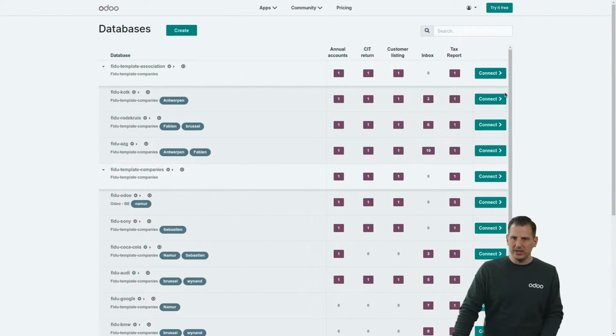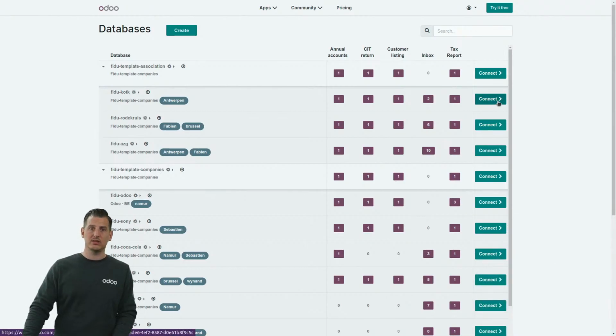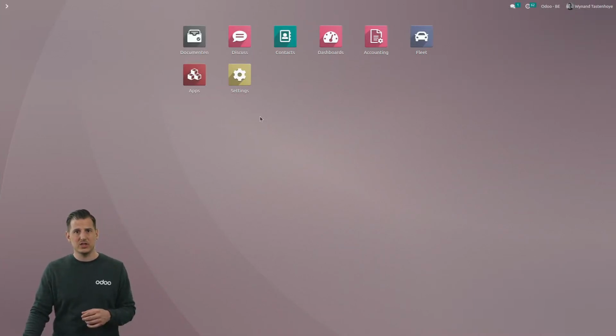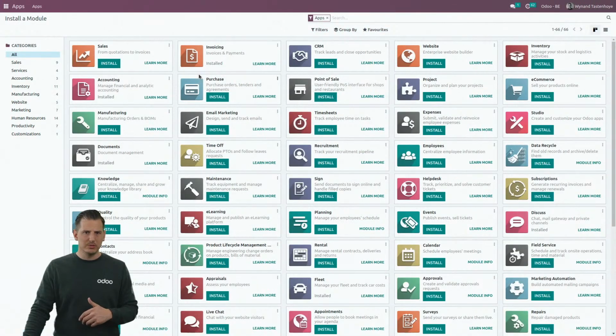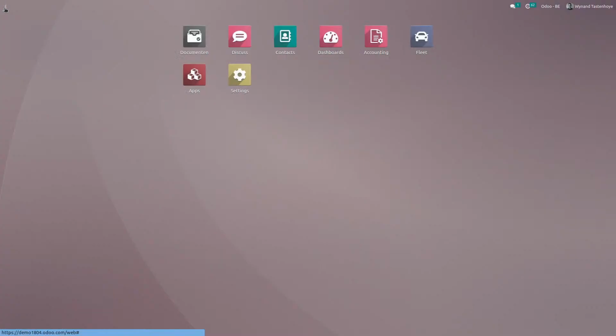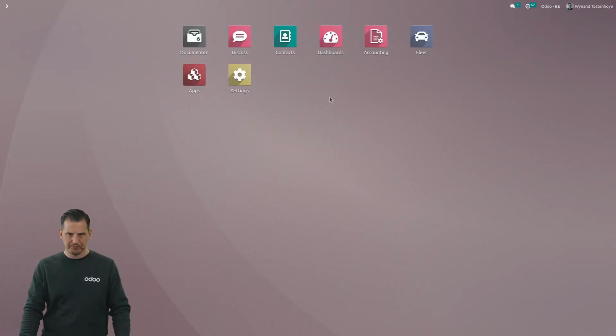You can connect from here at the right side. You can connect in multiple tabs, different customers. And if you dive into one, you will arrive at the home screen of Odoo, where you will see all the different applications that are installed. In this case, we have the typical applications installed that are used in an accounting firm. But of course, if you want to add more, you can click on the apps button in order to install all the other applications that we've seen before.